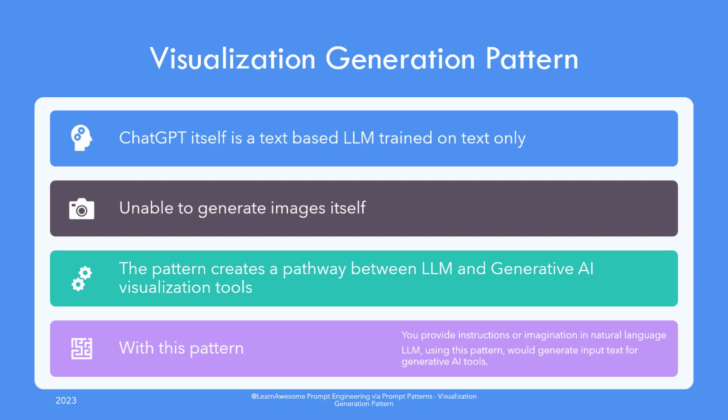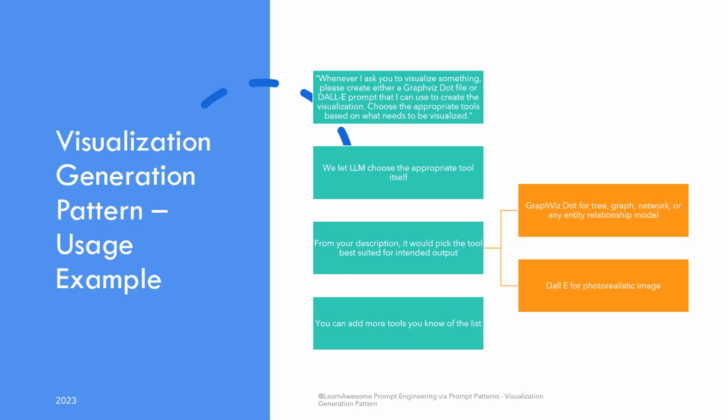Now, the large language model cannot generate an image. So we clarify that large language model is not expected to generate an image, but should generate a prompt or textual input that we can provide to tools like Dall E or GraphViz Dot to create the image or visualization. An example of this can be an example prompt like, whenever I ask you to visualize something, please create either a GraphViz Dot file or a Dall E prompt that I can use to create the visualization. Choose the appropriate tool based on what needs to be visualized.